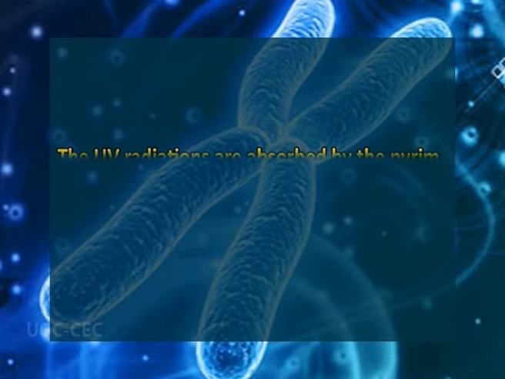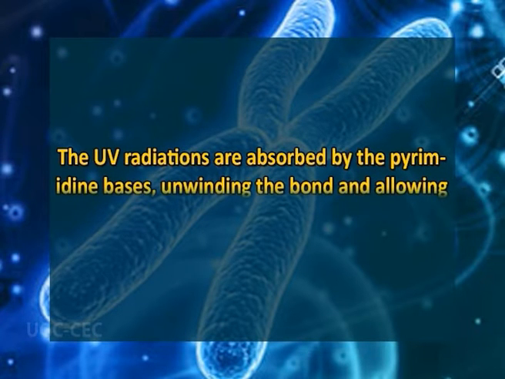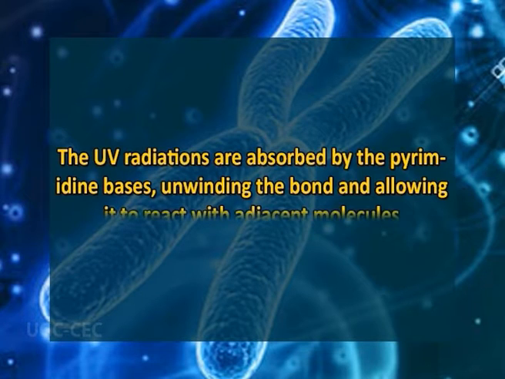So what is the basic mechanism? The UV radiations are absorbed by the pyrimidine bases such as thymine and cytosine in DNA, unwinding the bond and allowing it to react with adjacent molecules. The UV exposed bases form covalent bonds with a second pyrimidine base. The reactions between neighboring bases form a tight four-membered ring. At some stage, a single bond forms between two carbon atoms on the rings.